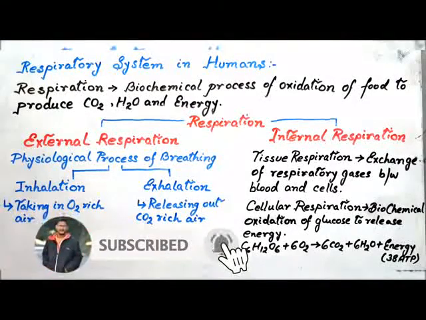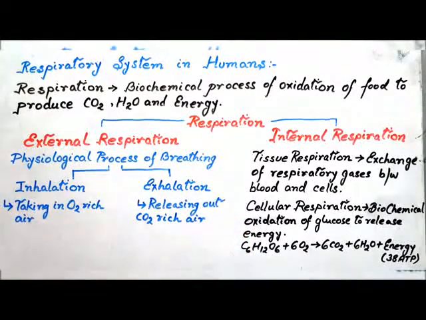Today we are going to learn about the respiratory system in humans. In the previous class, we have already studied that food is absorbed by our body after digestion. The glucose in the absorbed food combines with oxygen to produce carbon dioxide, water, and energy. The biochemical process of oxidation of food to produce carbon dioxide, water, and energy is called respiration.